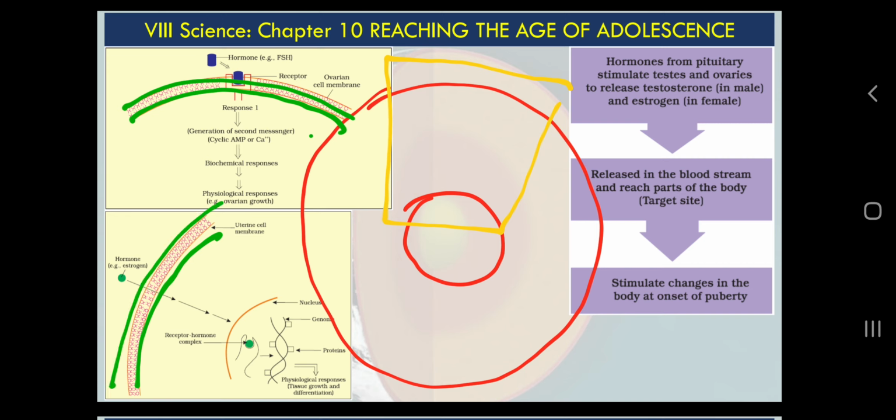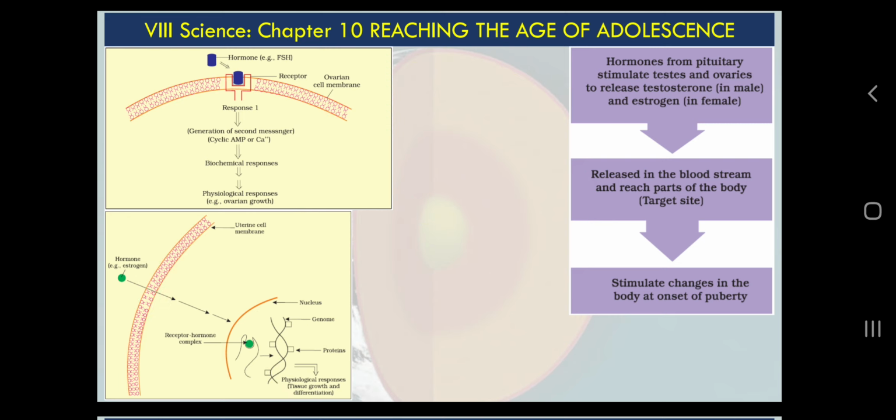What is this? Cell membrane. What is this? Nucleus. What is this? DNA we are discussing. Okay, that is why I included these diagrams from class 11th biology. So you can see this chemical, this green one and this blue one, these are some chemicals.